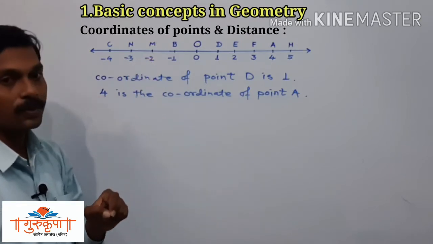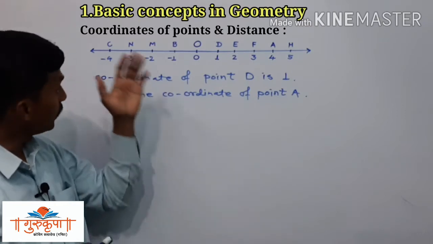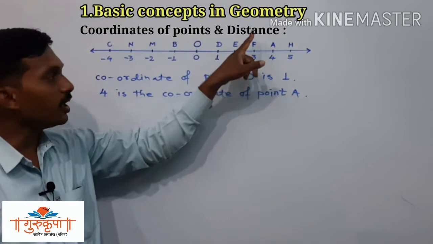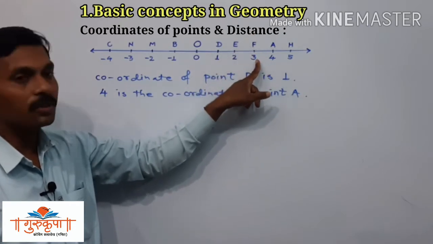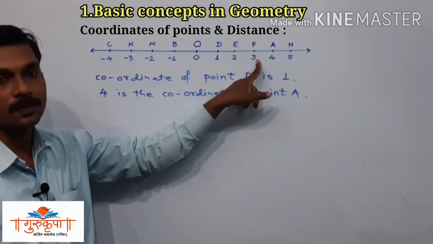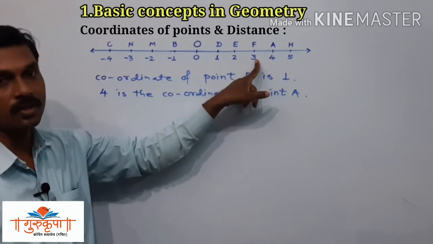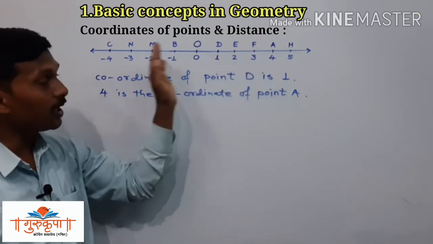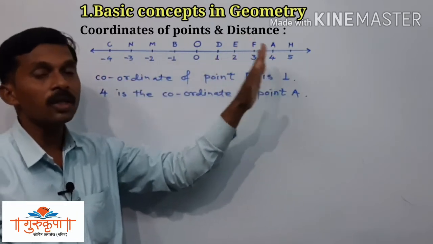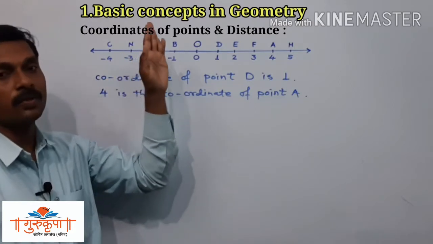Just you have to observe which number is associated with the point B. Suppose I ask you, tell me the coordinate of the point F. Then you have to observe the number line, find the point F, and then observe the number associated with the point F, and that is positive 3. So the coordinate of the point F is 3. Like this you can write the coordinate of each and every point on the number line. So this is about the coordinates of the point.